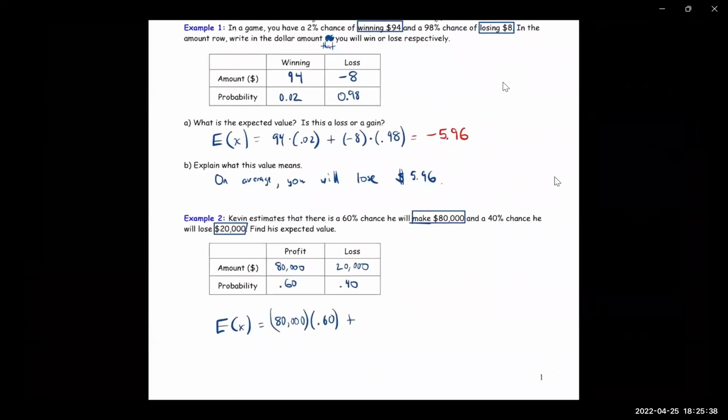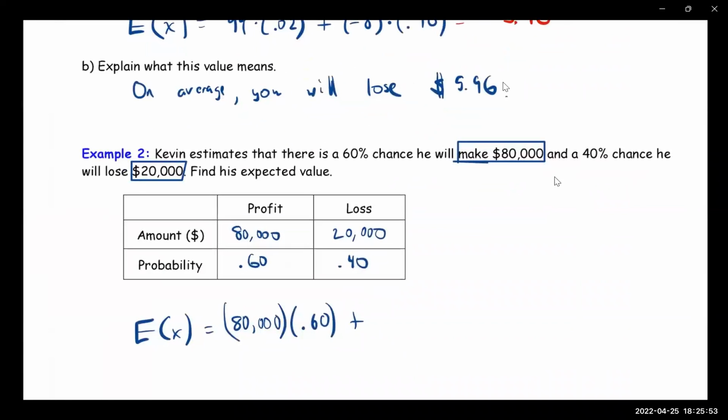Well, I got the plus here, but there's a little minor thing that I'm missing. Oh, wouldn't it be negative 80,000? Oh, yeah, minus 20, because you're losing 20,000, so you have to make that negative.